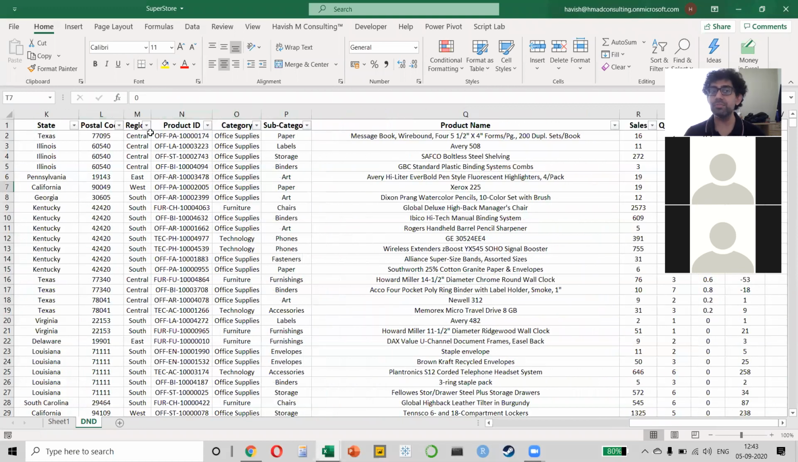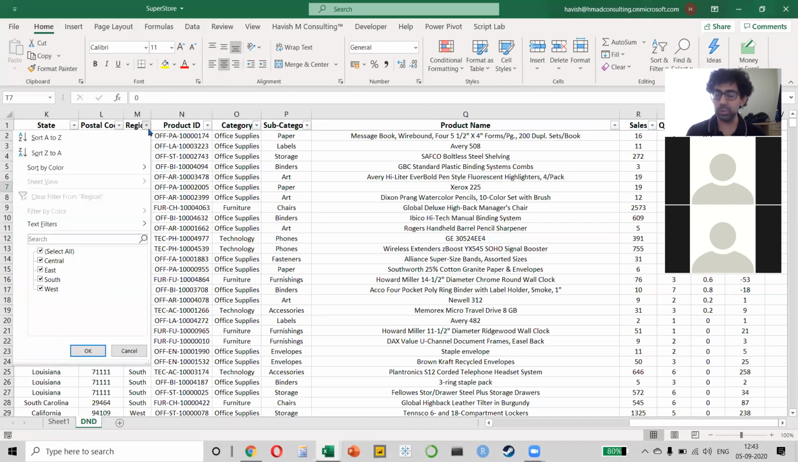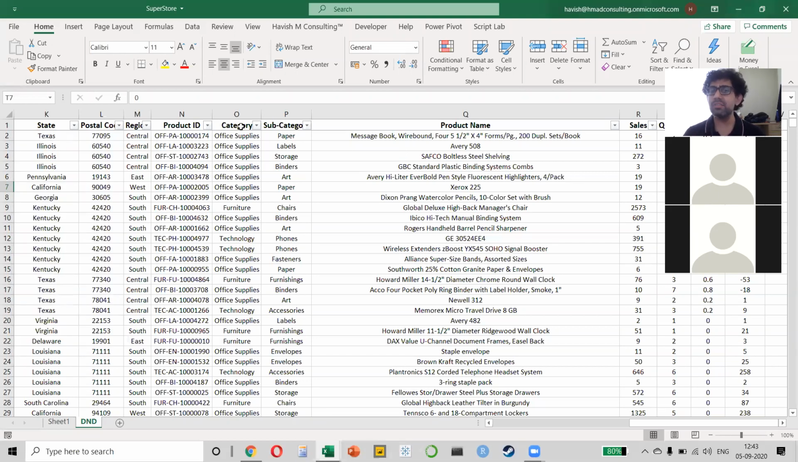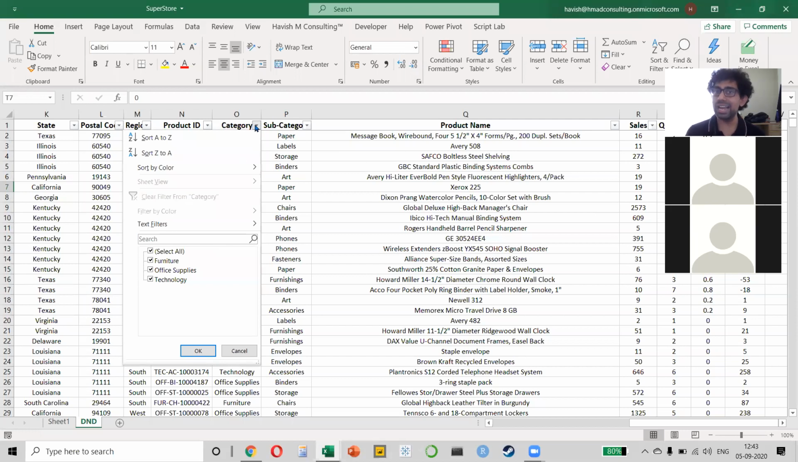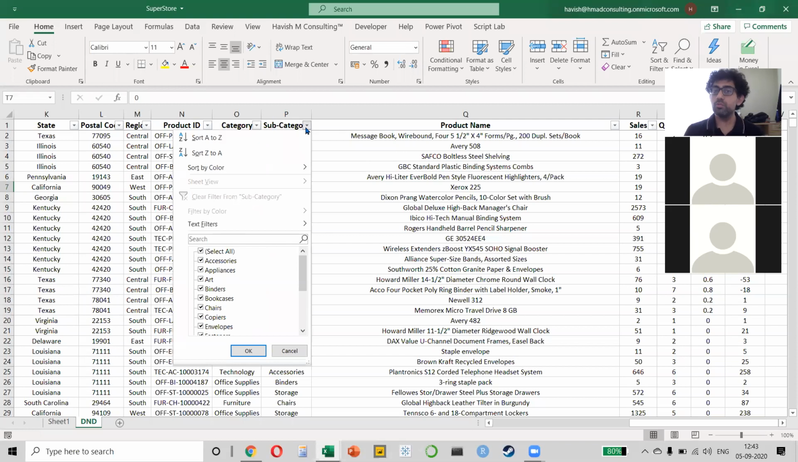After that, we have the regions in the US. Remember, the United States does not have a north region. They only have central, east, south, and west. And after that, we have 3 categories: furniture, office supplies, and technology. Within these 3 categories, there are 17 subcategories, which are listed in column P.